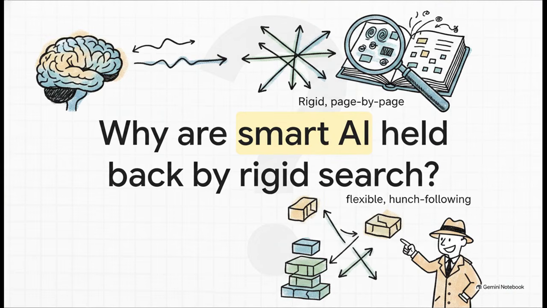Why are our most advanced language models, the ones that have these amazing reasoning skills and can execute really long horizon tasks, still being forced to use rigid, predefined retrieval workflows? It's honestly a bit like hiring a brilliant, world-class detective, but then forcing them to read a suspect file strictly page by page from beginning to end, rather than just letting them jump around and follow a hunch. Basically, the pure intelligence of the model is being bottlenecked by the sheer inflexibility of the search process.